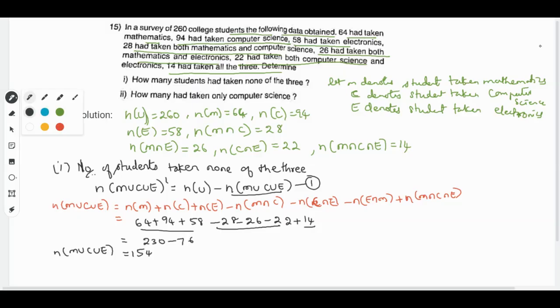We get n of (m union c union e) dash equals n of u, which is 260, minus 154. If you subtract both, we get the answer as 106. So the number of students who have taken none of these is 106.